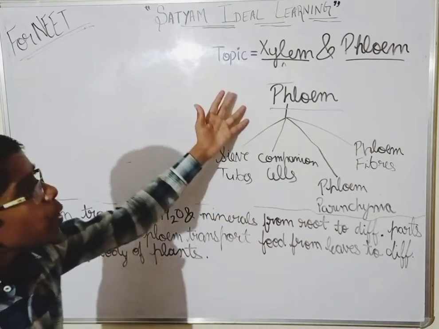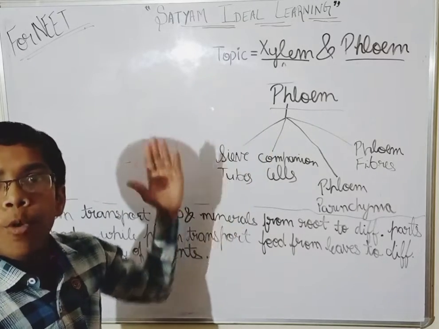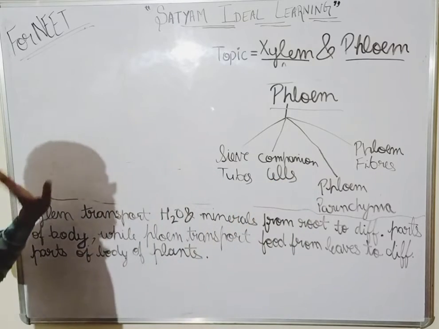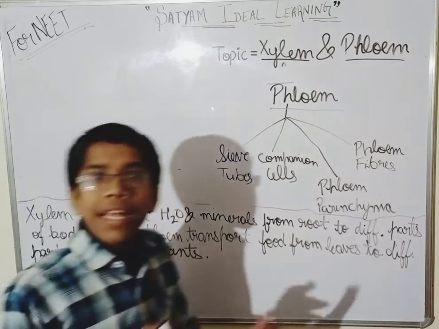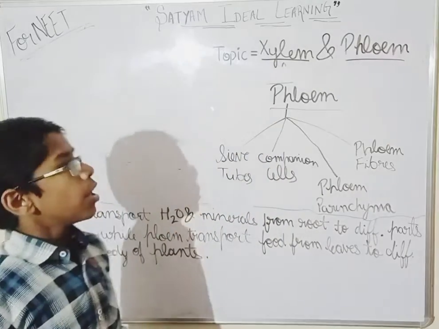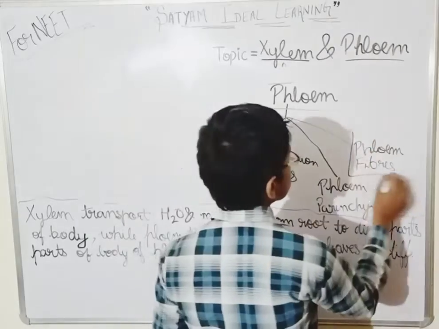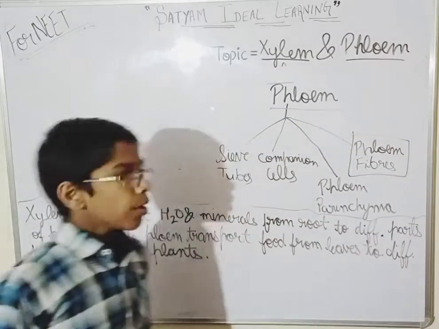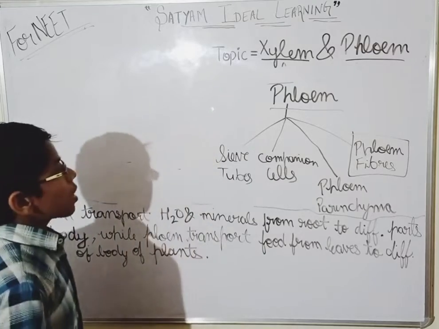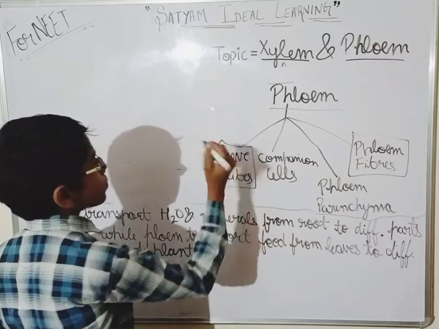And in this phloem tissue, most of the cells are living. In xylem we have studied that most of the cells are dead, while in this most of them are living. Only phloem fiber is the dead one, and all these other three are living ones. Okay, now come on, sieve tubes.